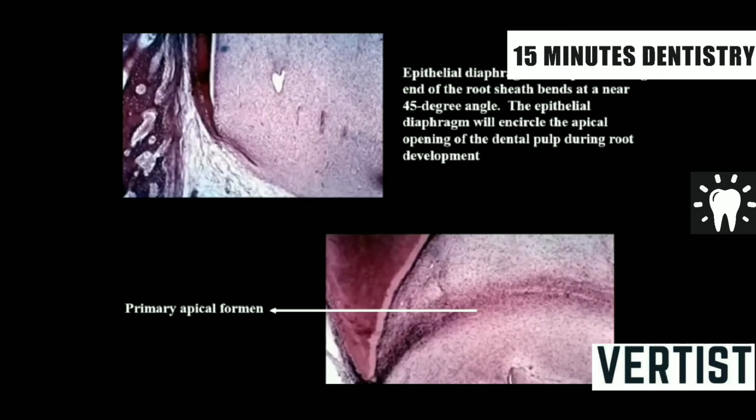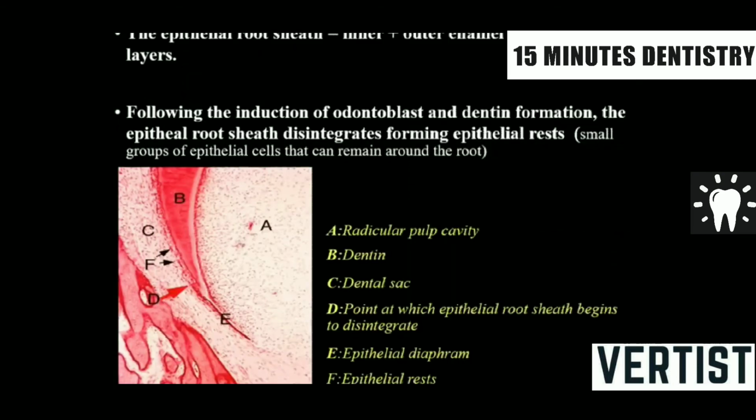So here you can see a structure which is bent at 90 degrees or 45 degrees, which is called the epithelial diaphragm. They go on forming, approaching each other, and they will give rise to single or multi-rooted teeth. Here you can see again root dentin, dental sac, epithelial diaphragm, and epithelial rest.